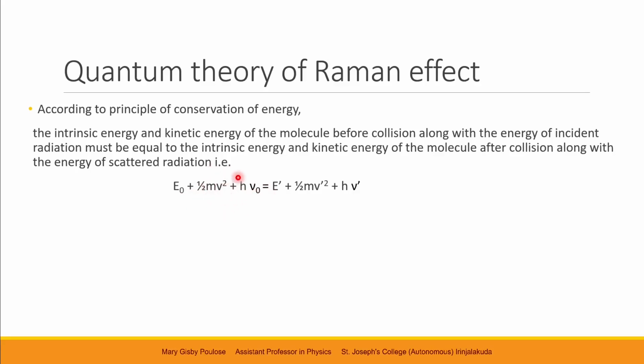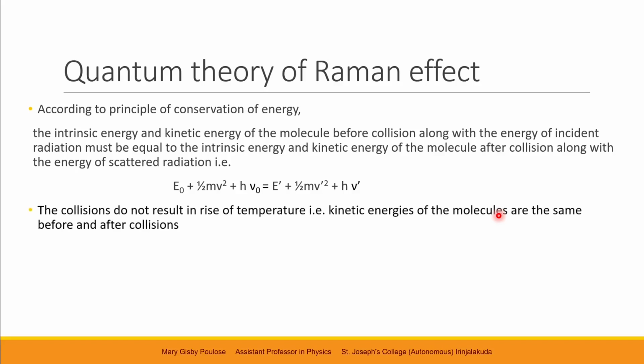So all these energies are before collision, when light is incident upon it. After the process, the molecule's internal energy might change, the molecule's kinetic energy might change, and the energy of the scattered radiation will also change. So equating these two, we have E naught, the internal energy of the molecule, plus half m v square, its kinetic energy, plus h nu naught, energy of the incident radiation, is equal to E prime plus half m v prime square plus h nu prime.